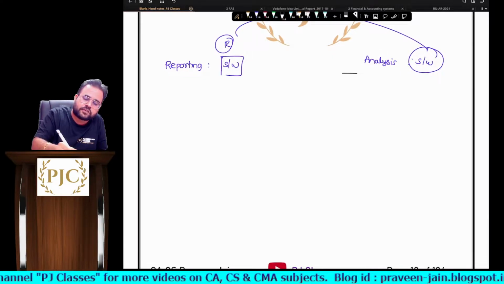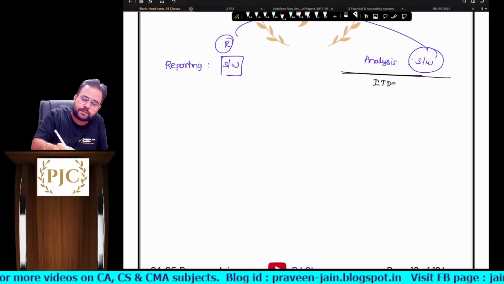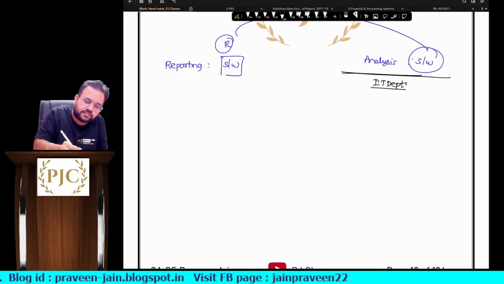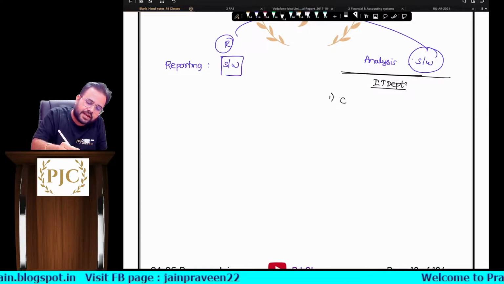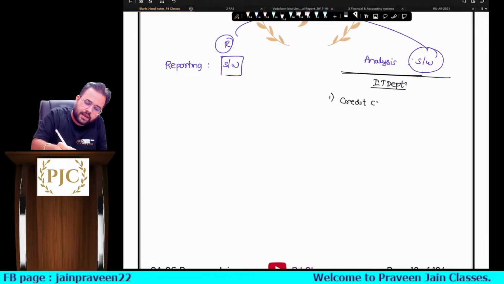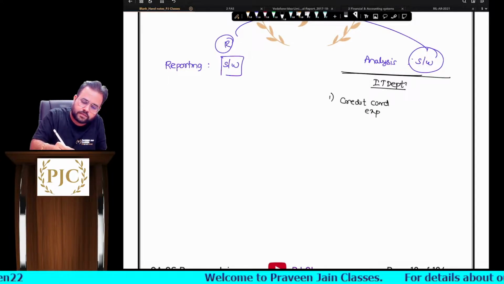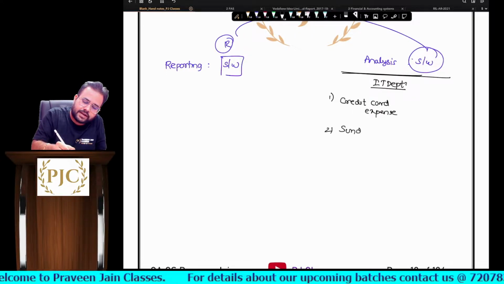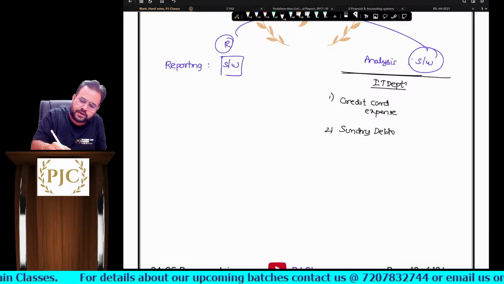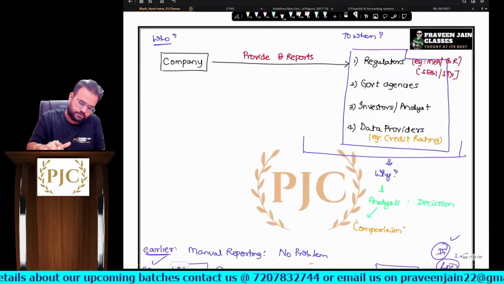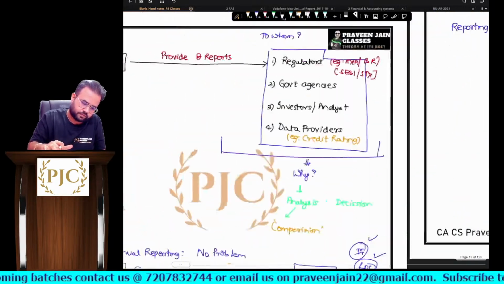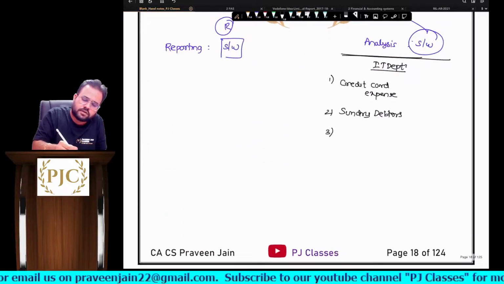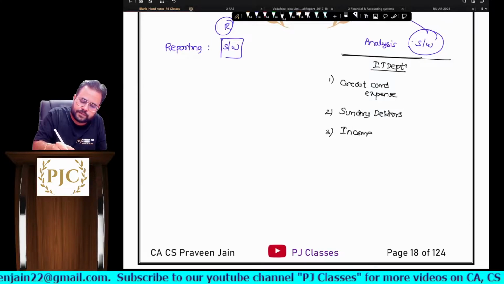Now imagine a scenario, sir. Income tax department. Okay, sir, they have in their database this type of information. So their line items are like this, sir. Credit card expense. Okay, this is how it is written in their databases, sir. Sundry data. So the most appropriate term they have used, sir. And what else did we use? IT refund. Okay, so income tax refund.